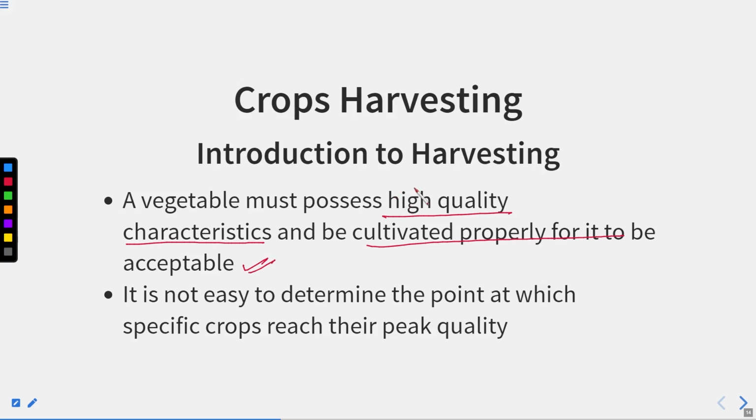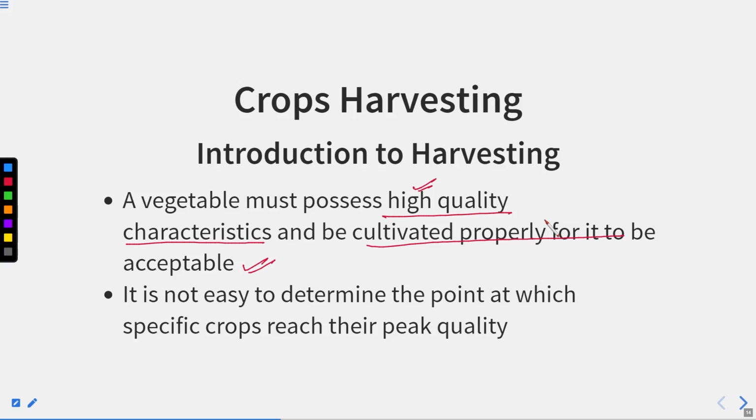If the vegetables are fresh, green, and of high quality, then only people are going to buy them, right? So being a harvester, being a cultivator, you should know the exact time to harvest